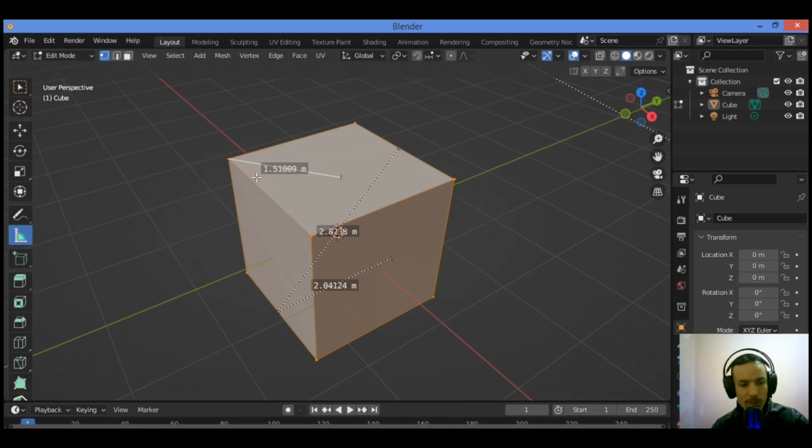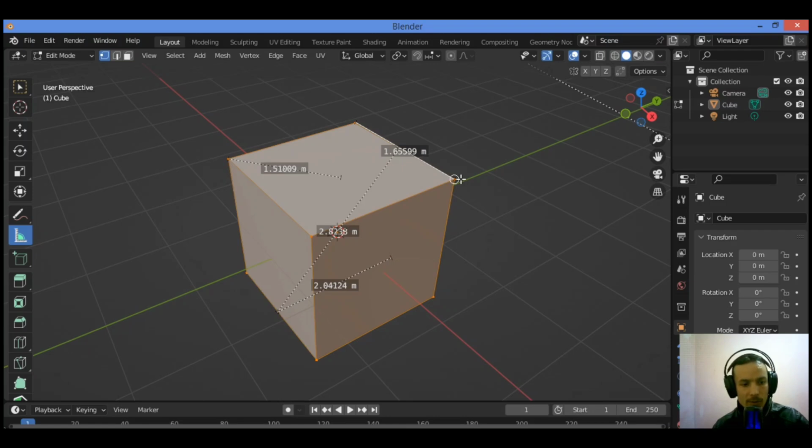Pressing Ctrl while measuring allows snapping the measurement to certain vertices. Let's try it. Go over this vertex, click and measure from this vertex, for example, to this vertex. Hold down Ctrl. It's going to be measuring from that vertex to the other vertex. For example, let's move it to this vertex. It's going to be snapping automatically.